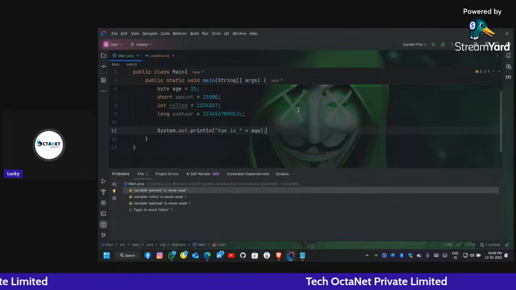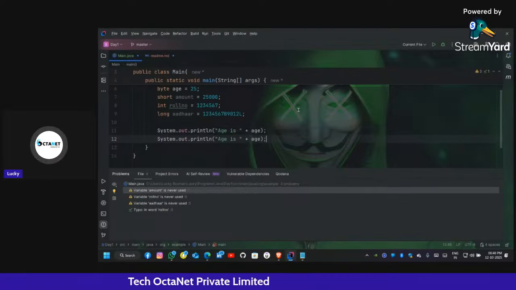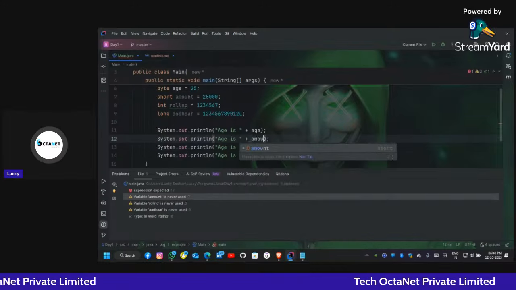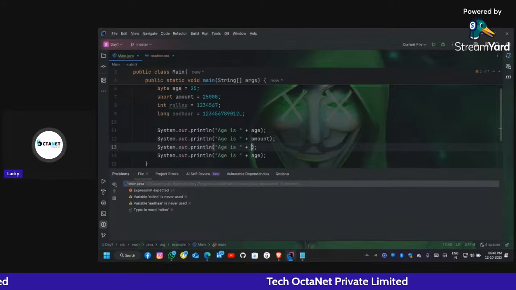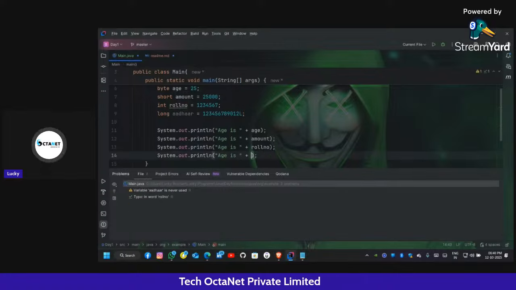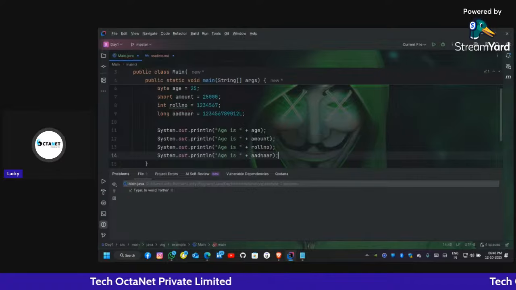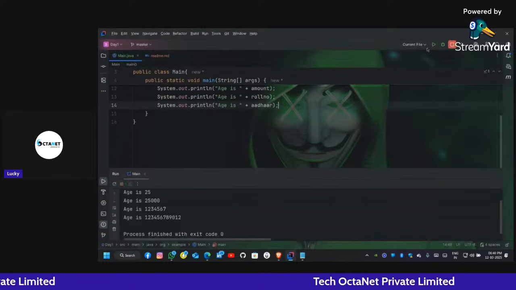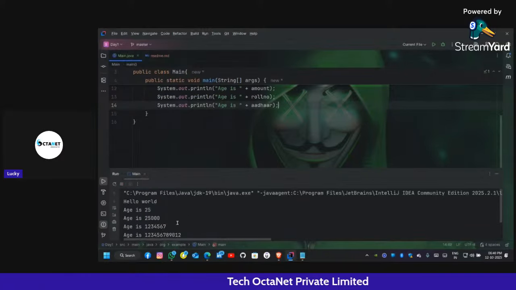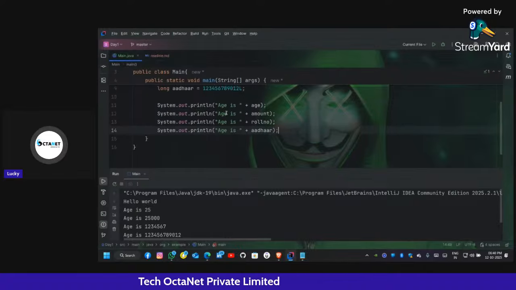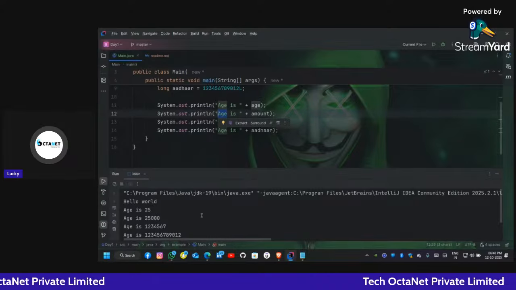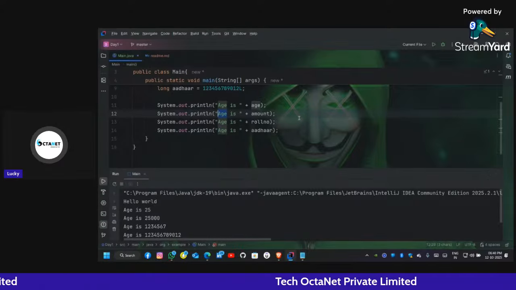Let me just copy. Double the lines. Then after age we write amount, then we write roll number, then we write Aadhaar. Here we can also get the suggestions. Then we run again. See, of course we have not changed the text inside the strings. That's why everything says age is 25, age is 25,000. We don't want it, so just change it.